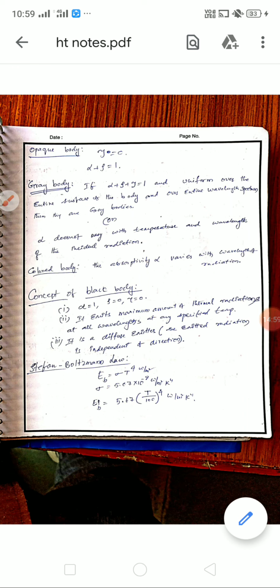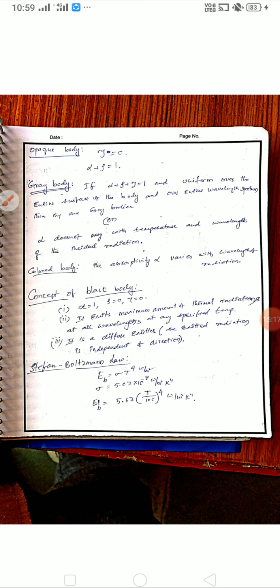Next, the Stefan-Boltzmann law. Just now we have seen that the emissive power of a black body is equal to sigma T power 4 watts per meter square. Sigma is equal to 5.67 into 10 power minus 8. This is the Stefan-Boltzmann law, and EB is equal to 5.67 into (T by 100) power 4.